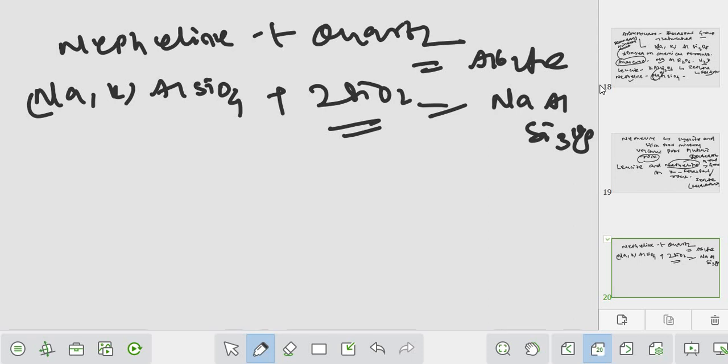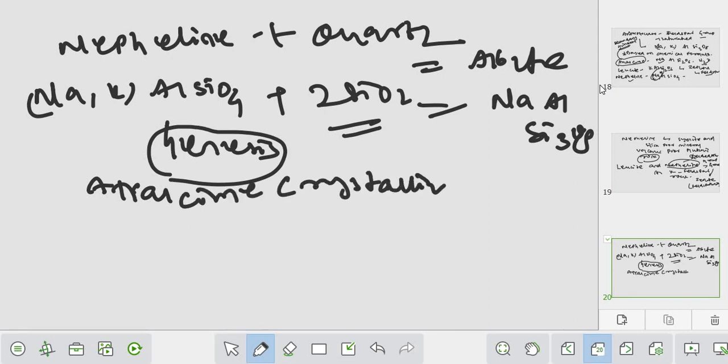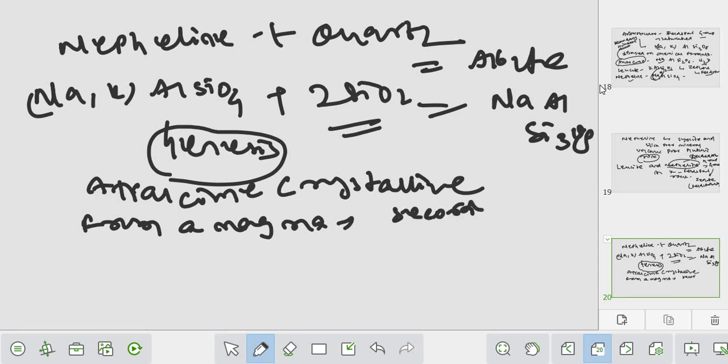But thing is, if you go to the genesis or understanding of the formation of the nepheline and quartz, you know, when analcime, when alkaline crystallized from the magma, ठीक है, it is secondary, right? It is secondary normally. I already said it is secondary.